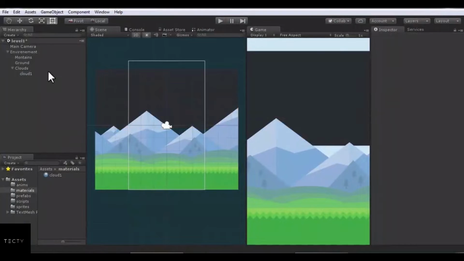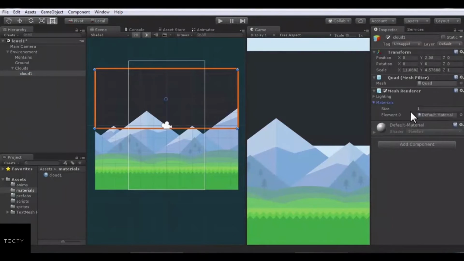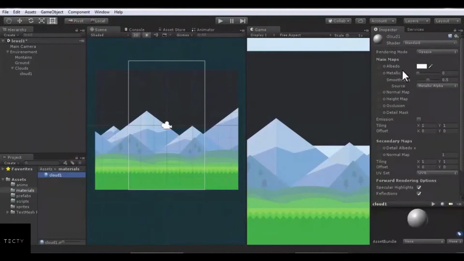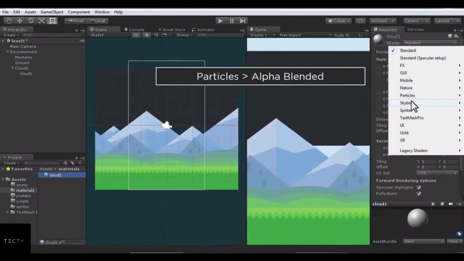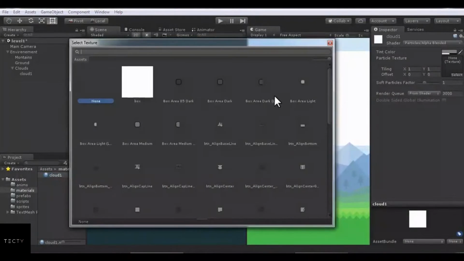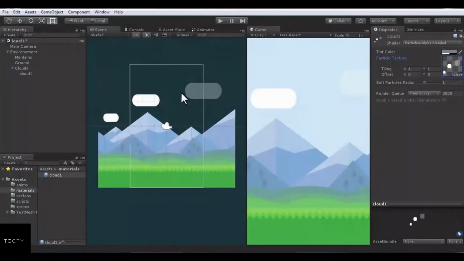Clouds. We don't need any collider on clouds. So, remove it. In mesh renderer set created material. Now set our material. Select particle alpha blended. In particle texture set sprite of cloud. Set tiling like this.